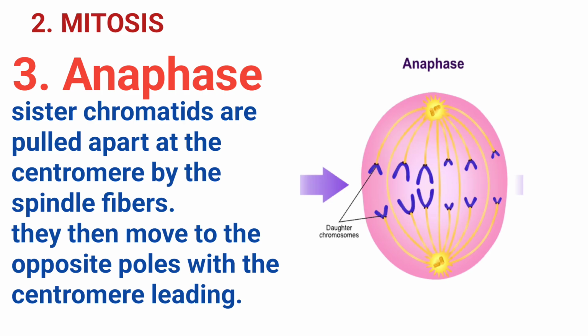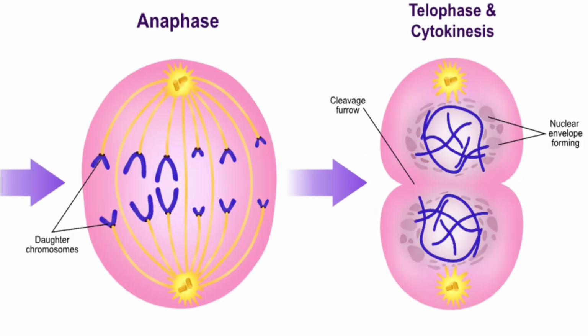The now separated sister chromatids, which are considered to be individual chromosomes, move to the opposite poles of this cell with their centromere leading. The cell physically lengthens, preparing for cell division.